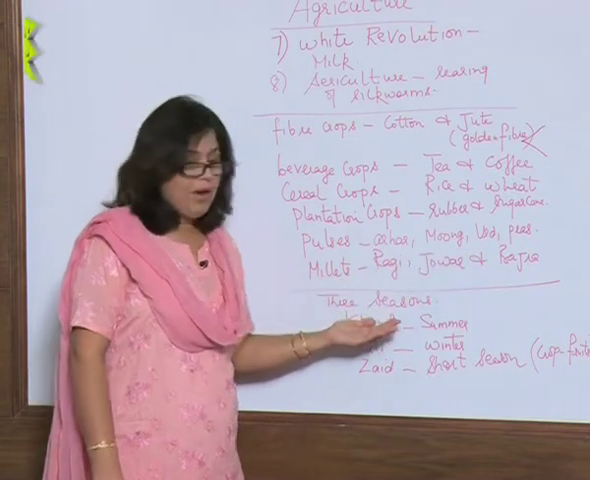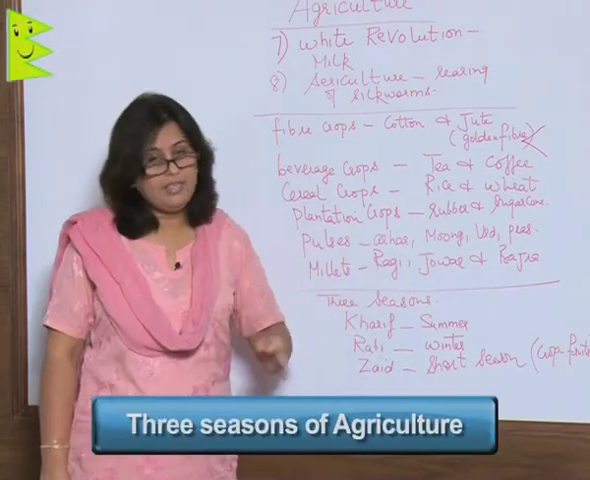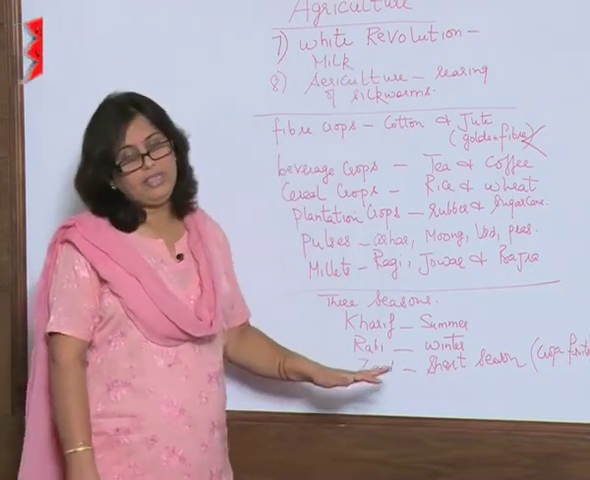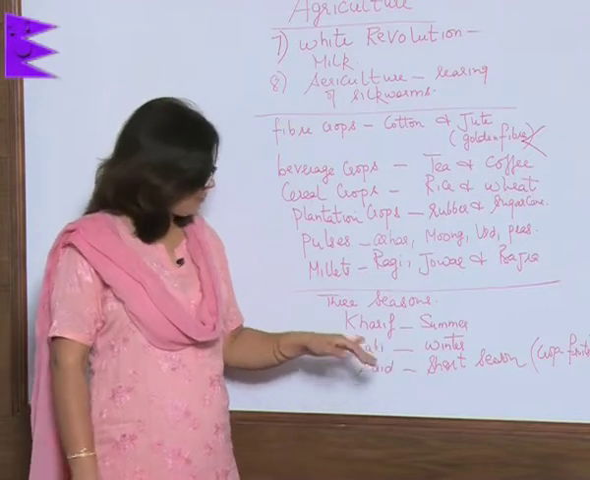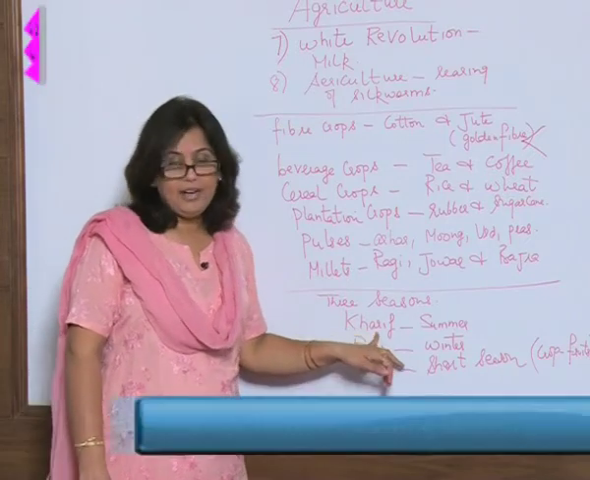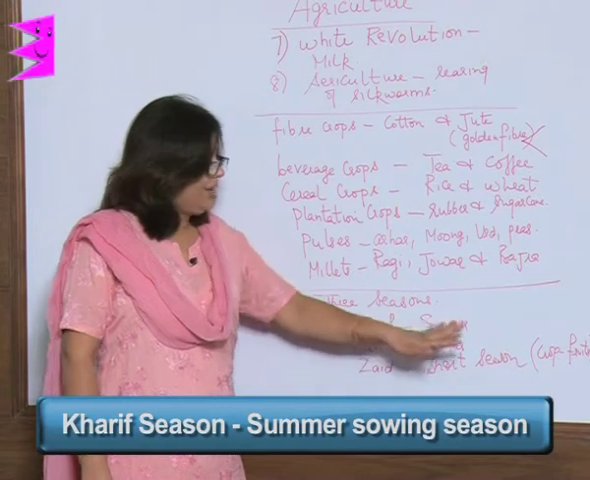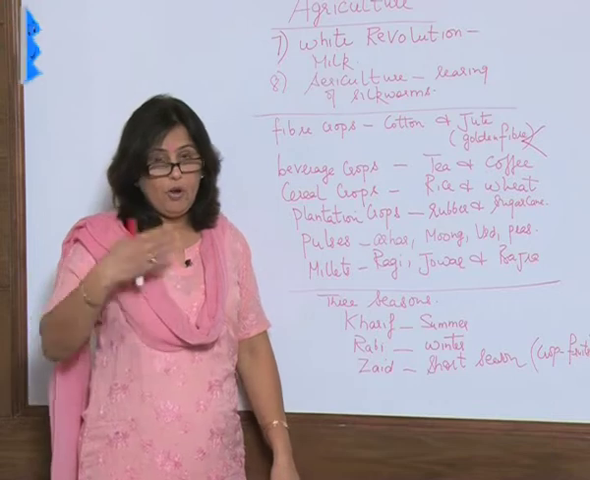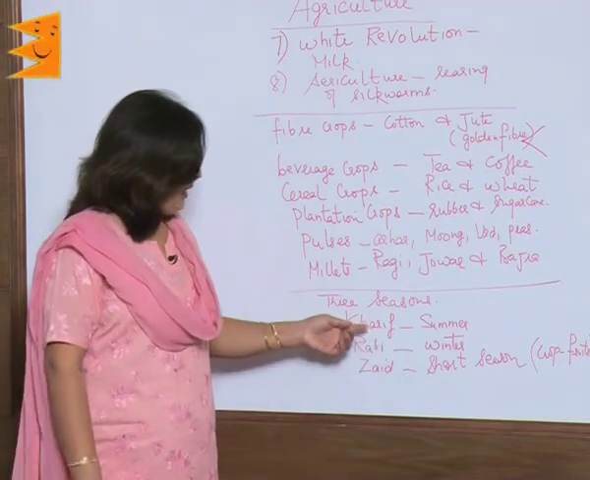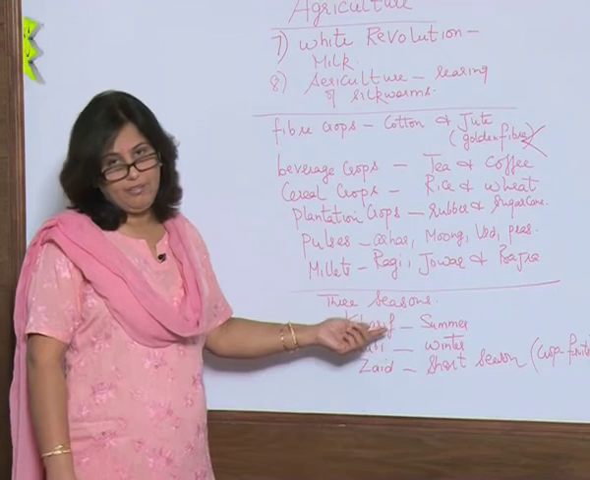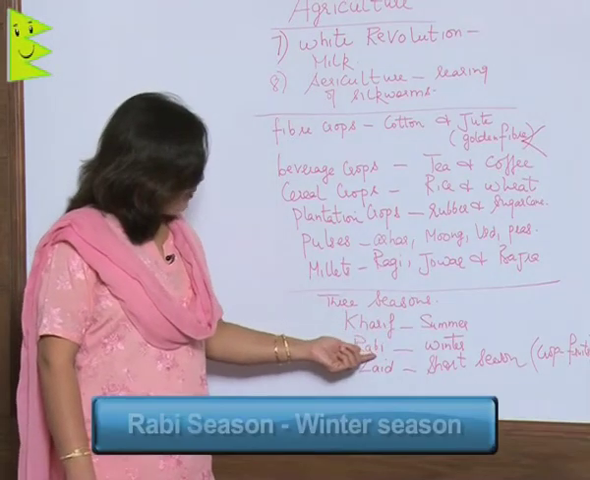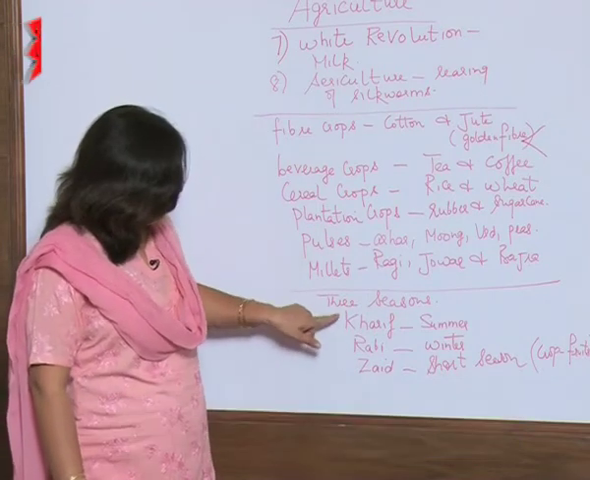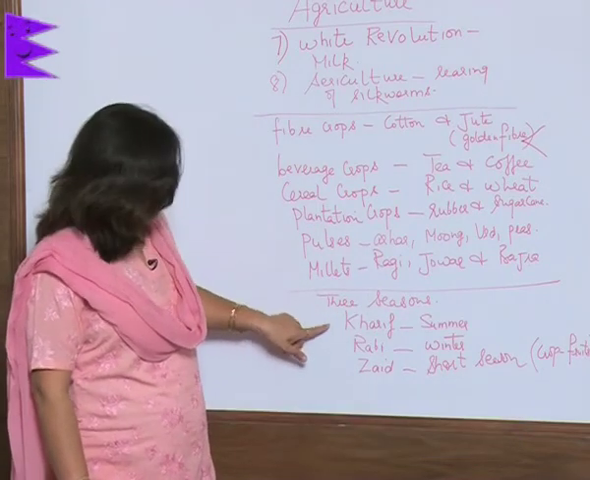Now, let us know about the three seasons that we have in India, that is the agricultural seasons that we have in India. The first is the Kharif season. The Kharif season is the summer sowing season in India. That is when the crops are sown in the summer season, that is the Kharif crop. And Rabi season is the winter season. These are the two major seasons that we have, the Kharif and the Rabi.